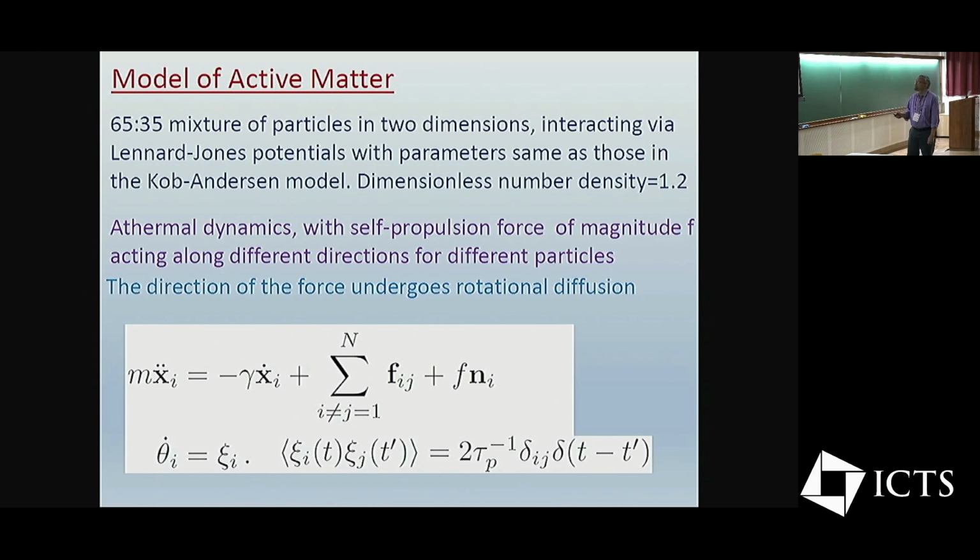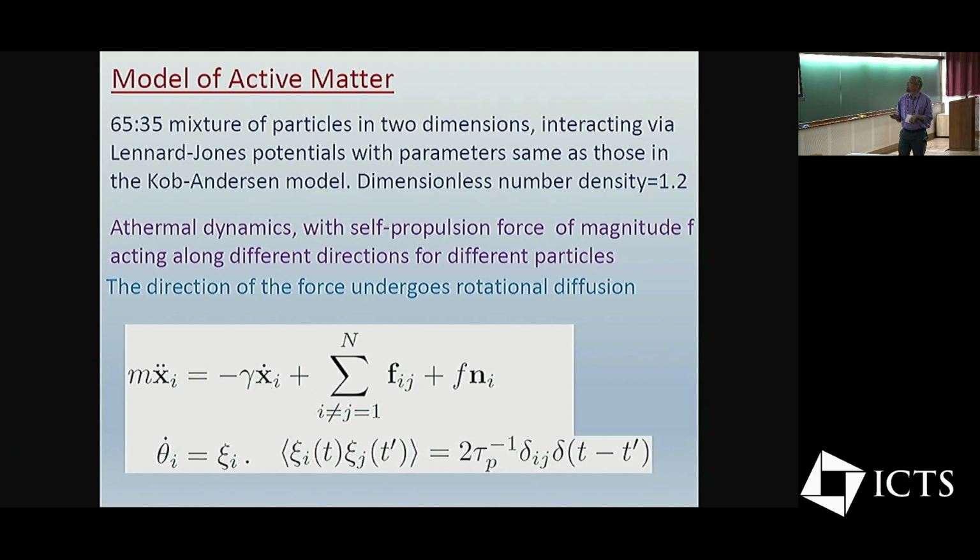So this is basically the model, and actually what I'm going to talk about today, I'll even make it simpler by assuming that this persistence time has become very large. So we'll be looking at the limit in which the persistence time goes to infinity, which basically means the active forces on the different particles, once they're assigned, do not change further as a function of time.